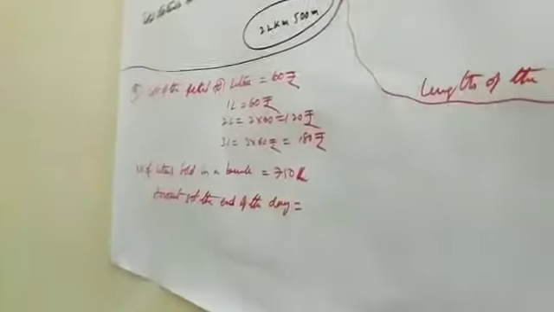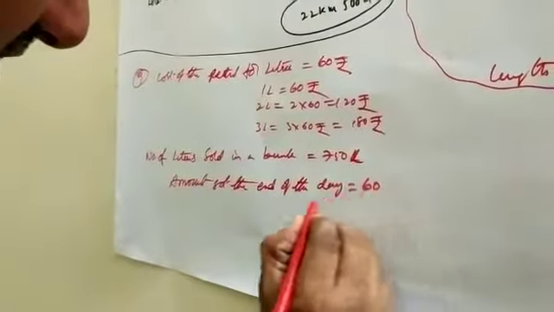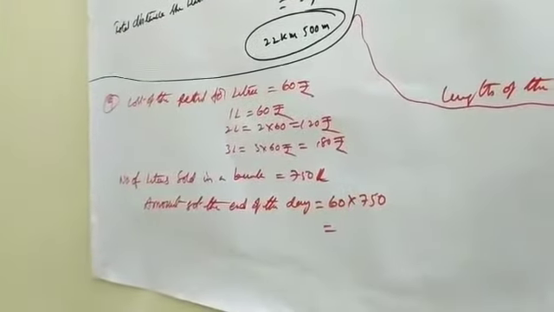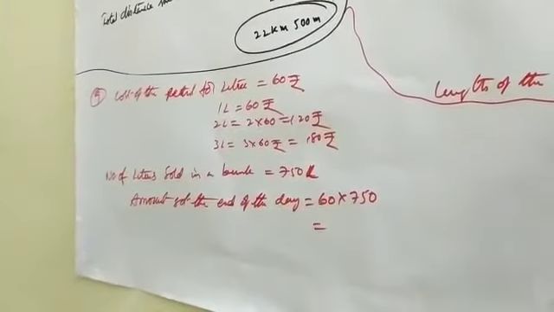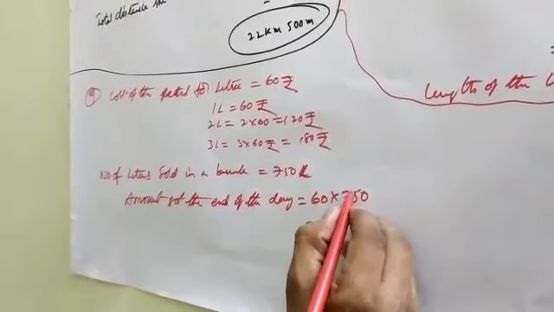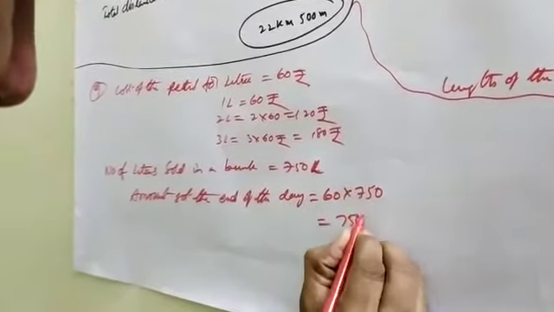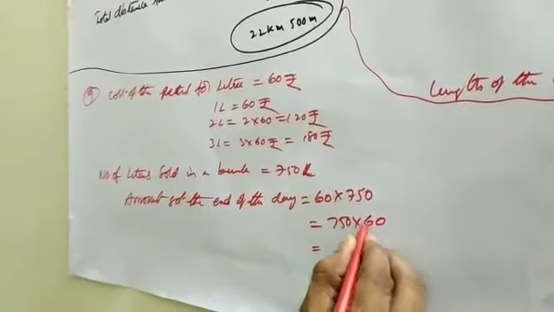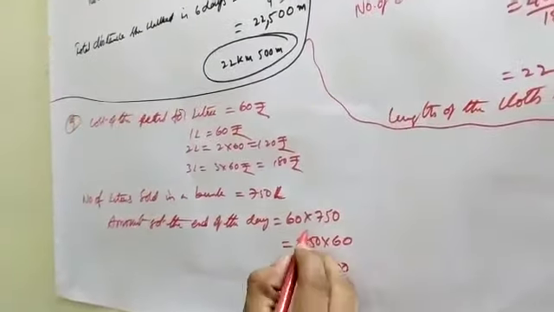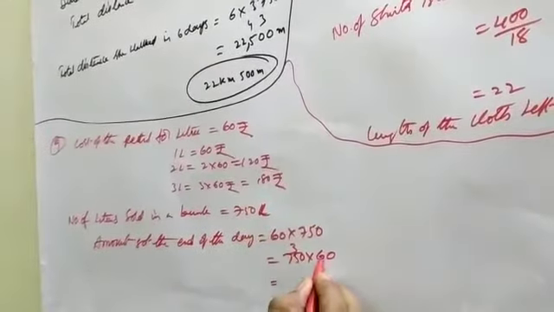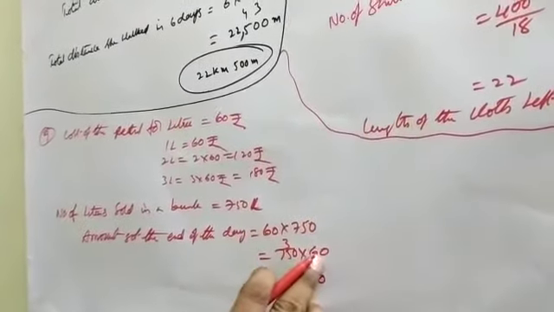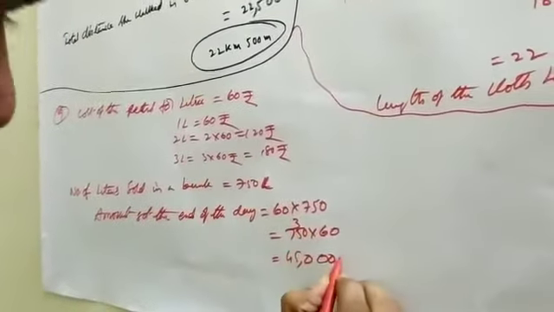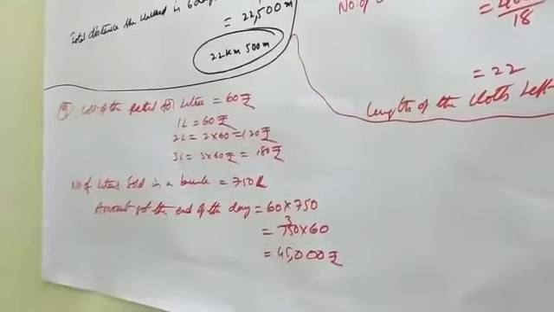Therefore, the cost of 1 liter into the total liters, that is 750 into 60. 6 5s are 30, 6 7s are 42, 42 plus 3 is 45. So 45,000 rupees.